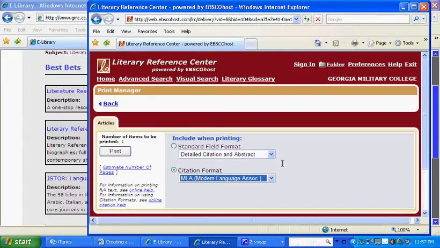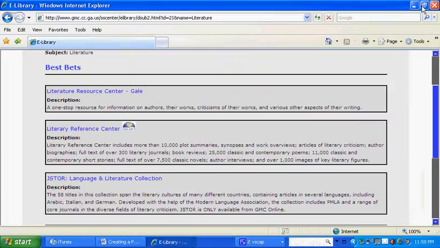I will have to add in some information, such as what library, which is going to be Georgia Military College Library, my city and state, which should be Warner Robins, Georgia, and then the date on which I accessed this information. But other than that, it's going to be pretty much in the correct format for me to kind of imitate.